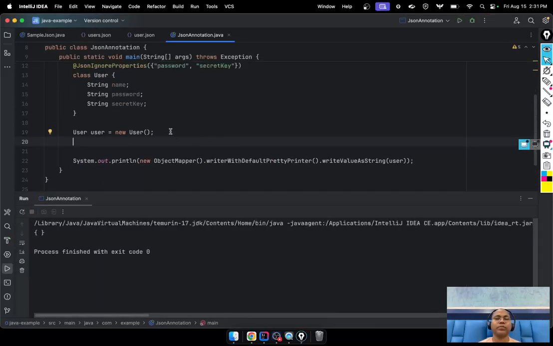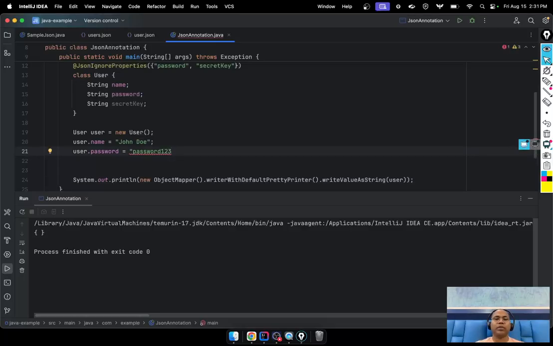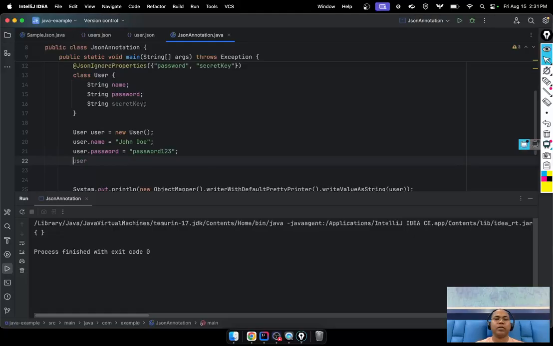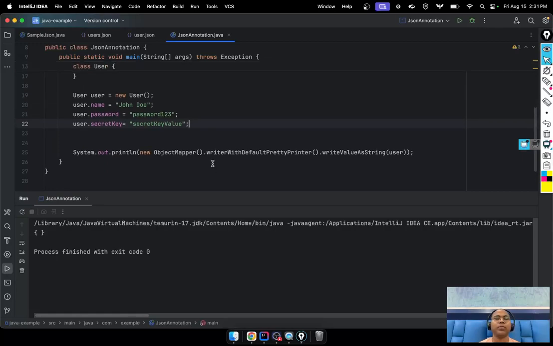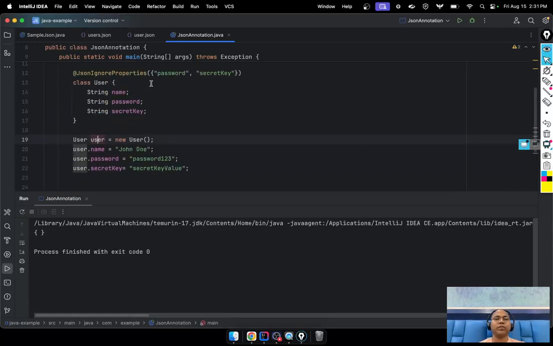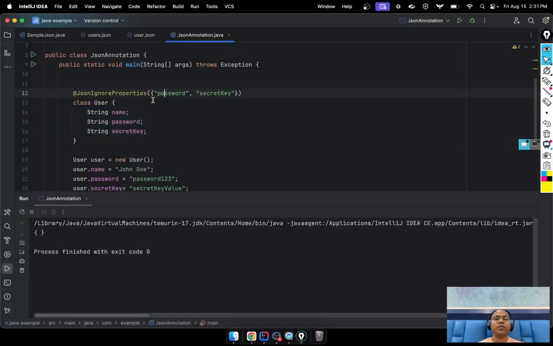Ignore properties, like these two fields are not part of your JSON. Okay, and run it. So these two fields should be the username.